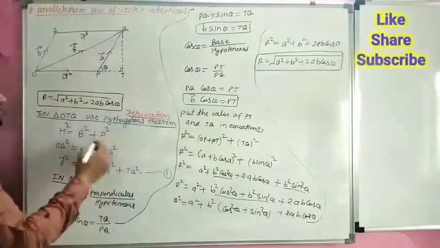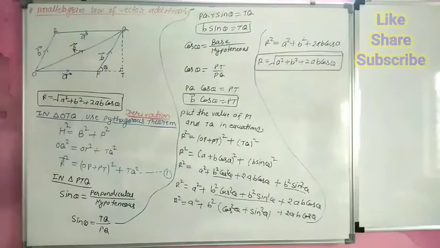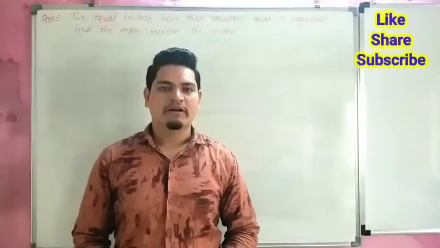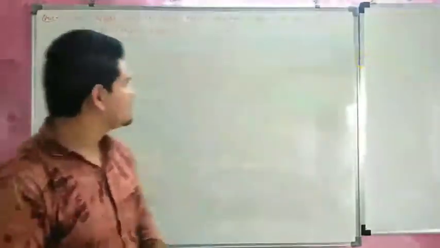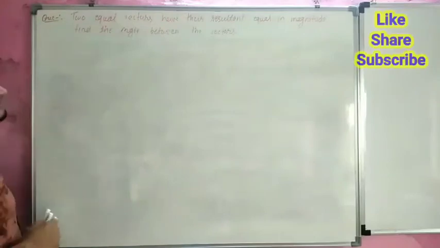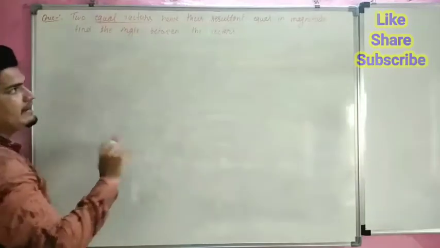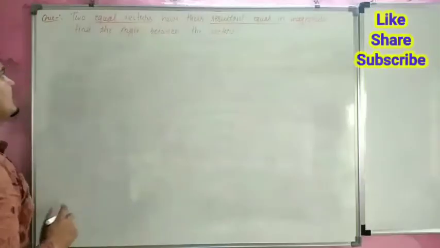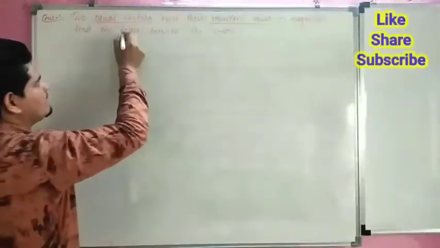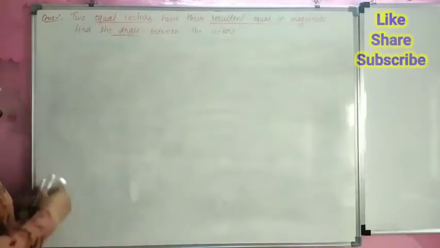Derivation means how the formula comes. So you can write now. To understand the parallelogram law of vector addition, we are taking an example. The question is: two equal vectors having their resultant equal in magnitude, then find the angle between them.